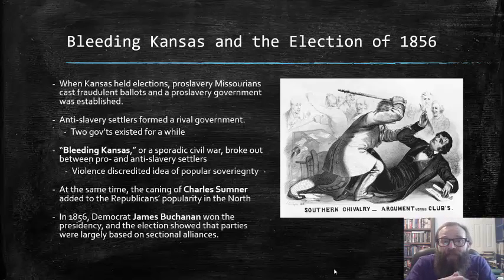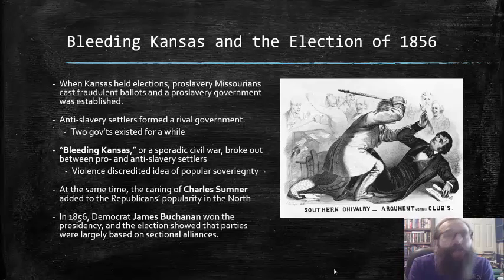When Kansas held elections, pro-slavery Missourians from just across the border came into Kansas and cast fraudulent ballots, and as a result of this election fraud, a pro-slavery government was established in the Kansas Territory, which quickly wrote a constitution that enshrined slavery in that territory.